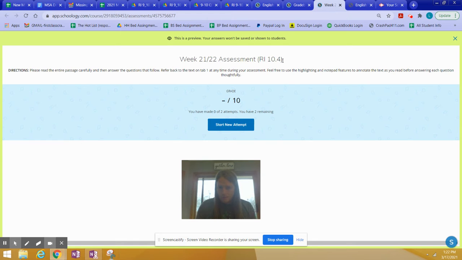10 is obviously your grade level. Point 4 is determining the meaning of words and phrases in context. And the way it is going to assess that is it's going to give you questions with words or phrases, and you're going to have to figure out what they mean.